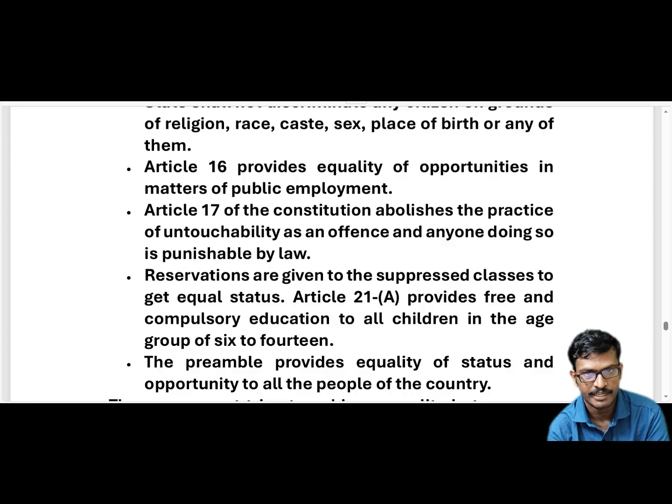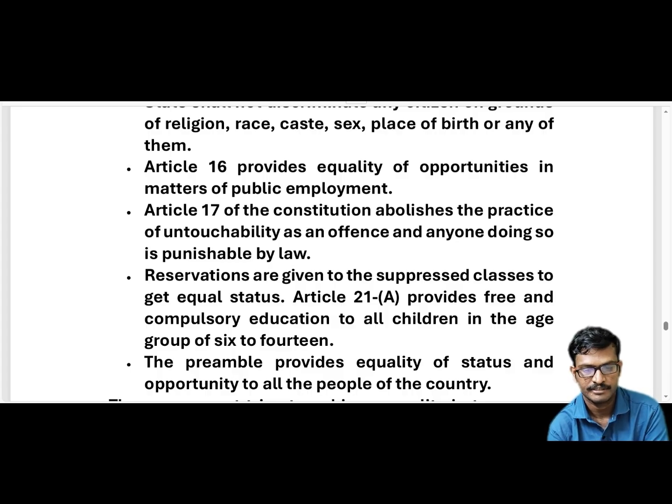Here there is another article, Article 17. According to Article 17 of the Indian Constitution, it abolishes, meaning it bans, the practice of untouchability. You cannot say, "Because of your religion or caste, we will not give you water, we will not give you the job, we will not talk to you," and avoid them.